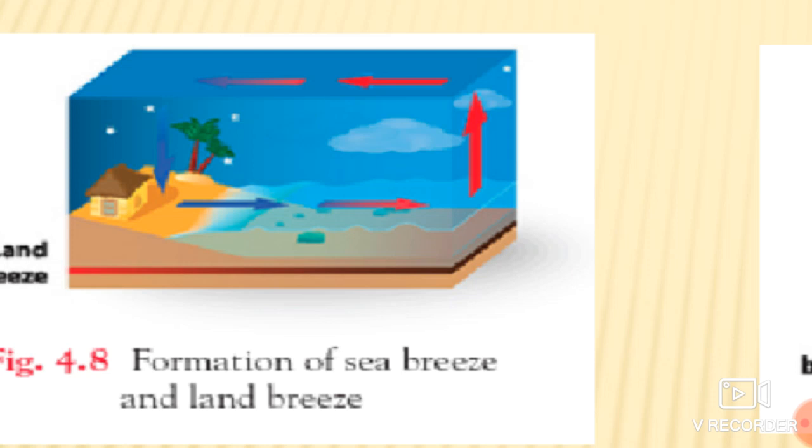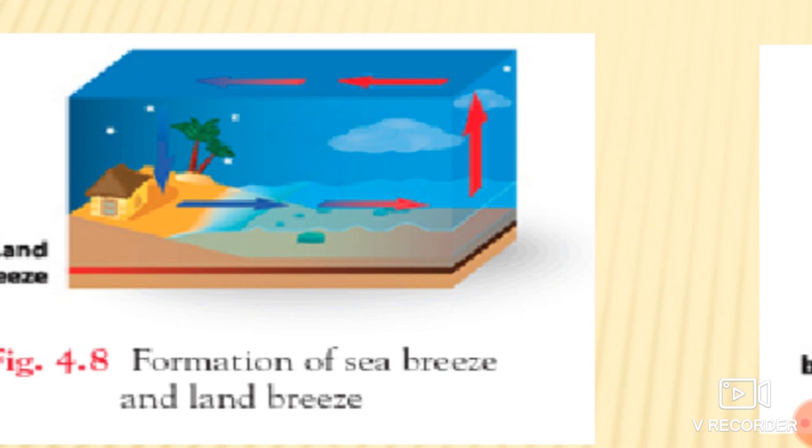As compared to the water, the land heats up much faster during the daytime, and it cools down very fast in the night time. So this temperature difference sets up a wind pattern.